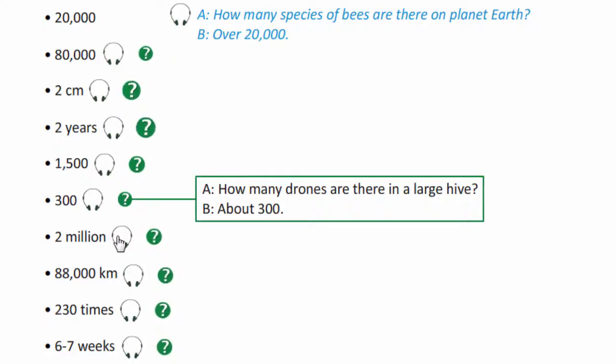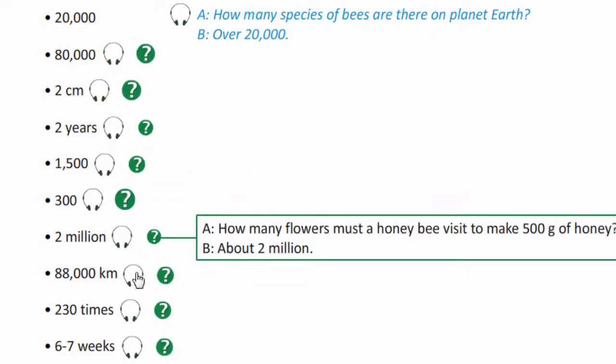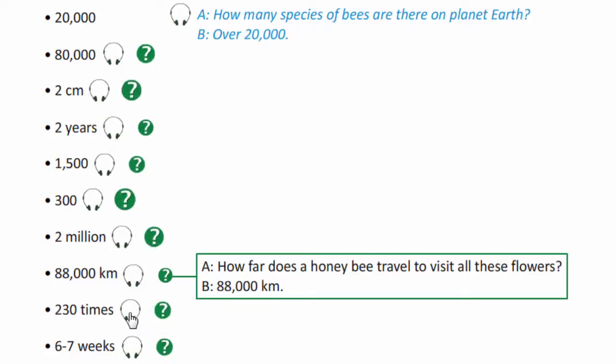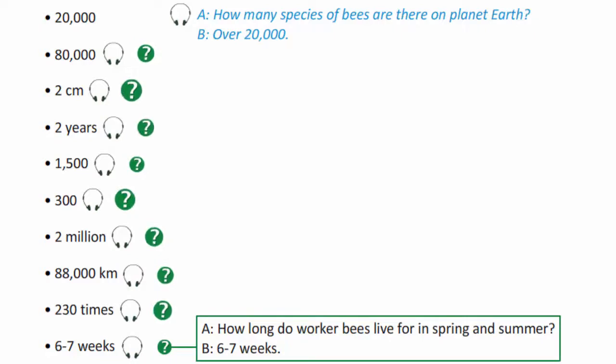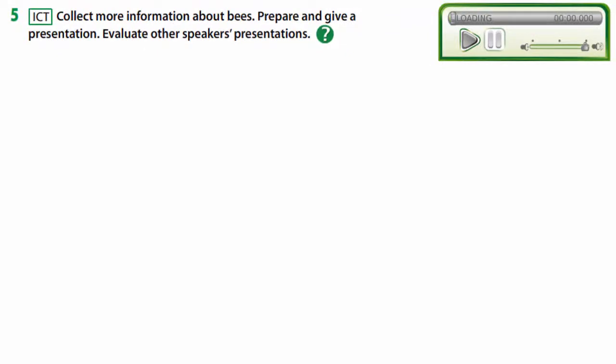How many flowers must a honeybee visit to make 500 grams of honey? About 2 million. How far does a honeybee travel to visit all these flowers? 88,000 kilometers. How many times must they beat their wings a second to carry their own weight in pollen or nectar? 230 times. How long do worker bees live for in spring and summer? 6 to 7 weeks. And your task is exercise 5. You are to collect more information about bees, prepare and give a presentation.